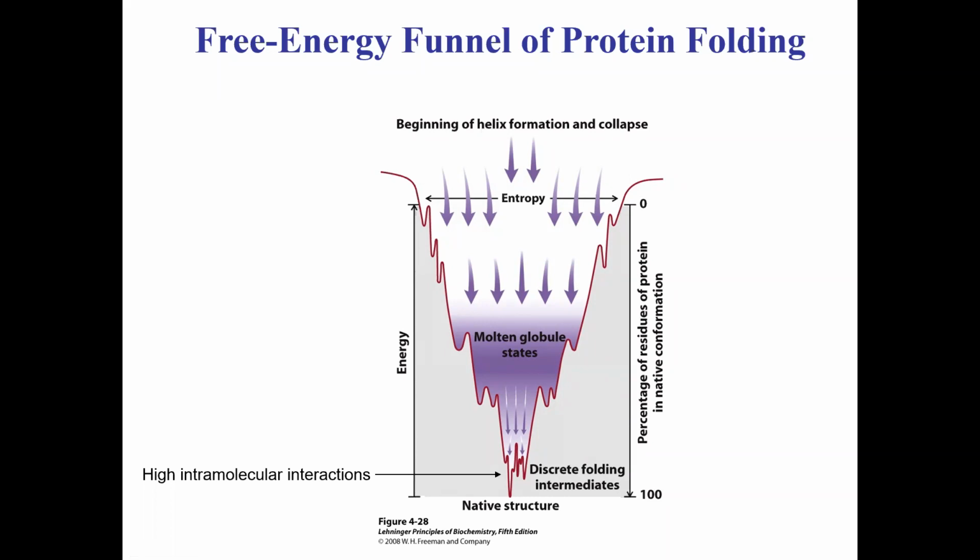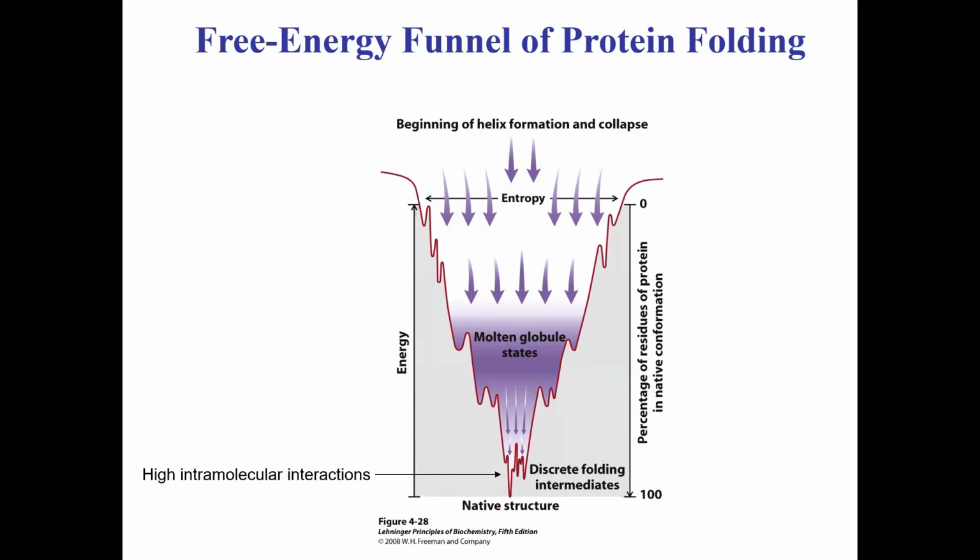Okay. And then slowly, what happens is that you can start to form the secondary structures, and then you start to form interactions between individual secondary structures, so that you form this overall globular protein, which is the very stable structure. And there are proteins like chaperonins. There are catalysts that can be utilized to rapidly catalyze the protein folding process. We will not be talking too much about that in this class, but okay.